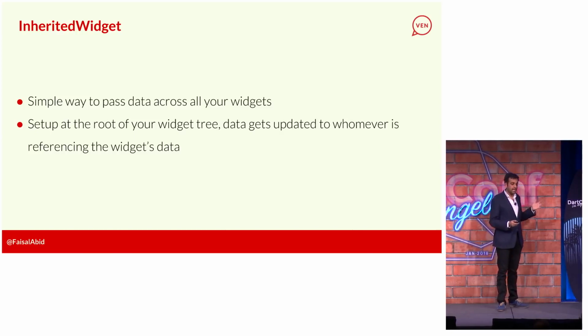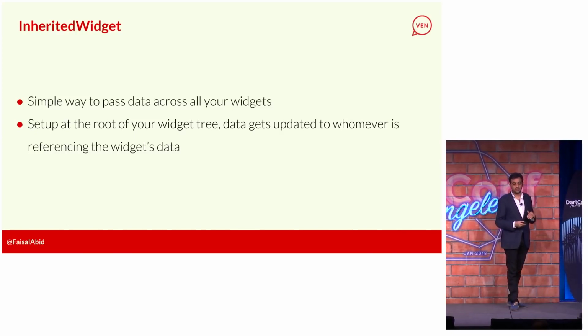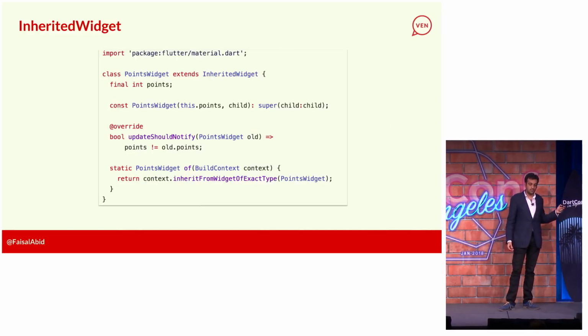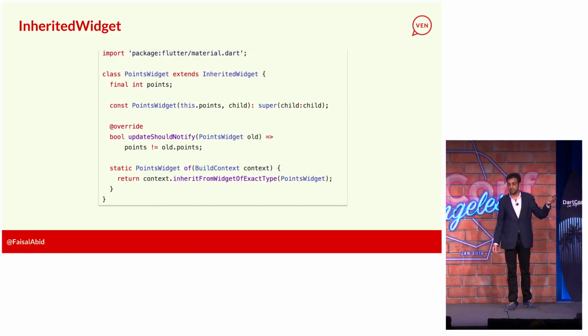And so what I did was I set up an InheritedWidget at the root of my widget tree at the start, and that passed in points. And all I had to do was have one event bus listener for points coming in from my WebSocket, and that just sent out an update that propagated throughout the app, whatever was active, and the points got updated. So the code sample there is, here's my points widget.